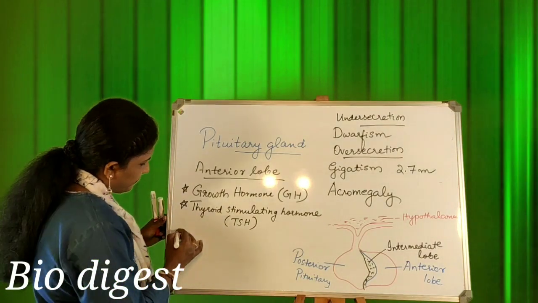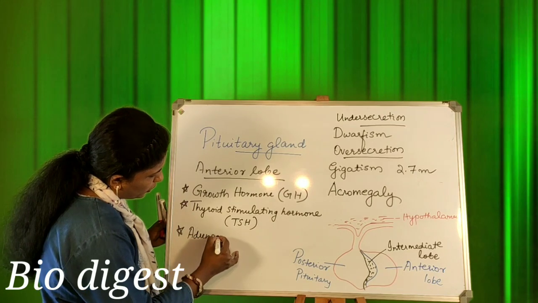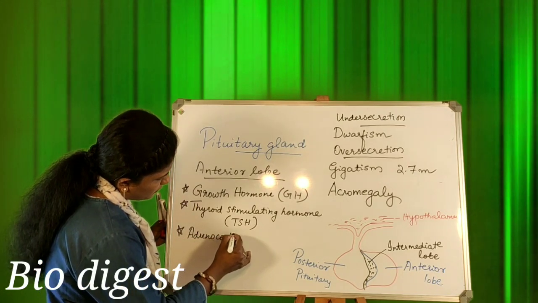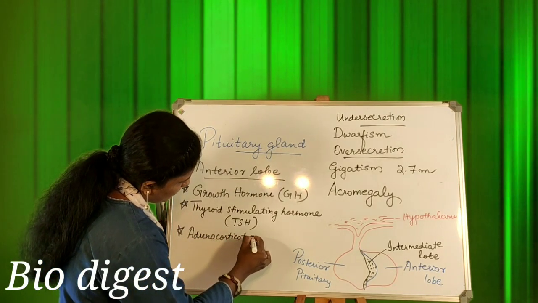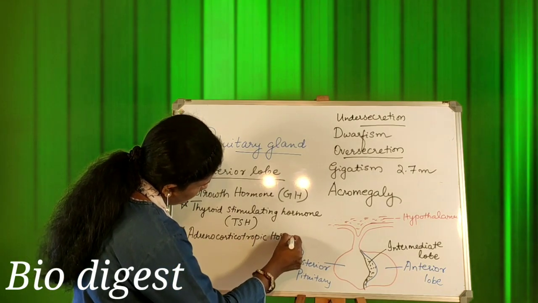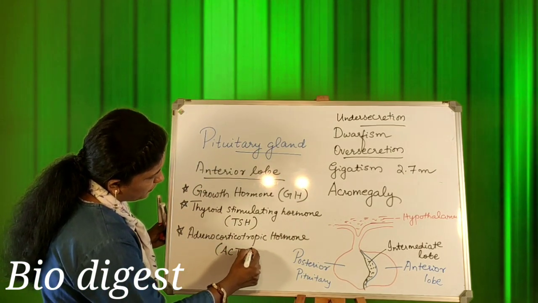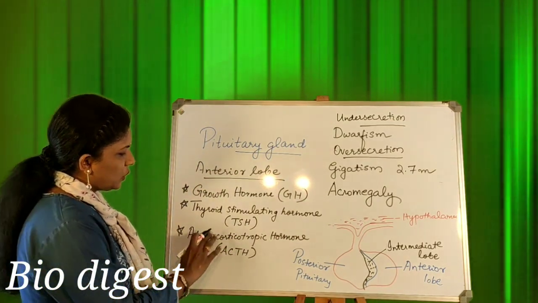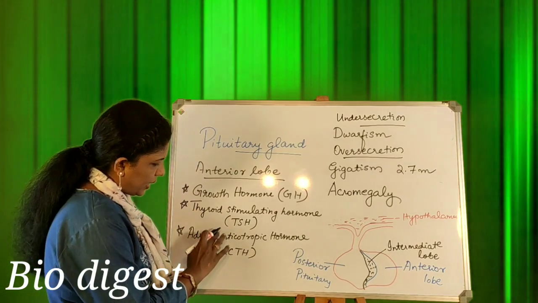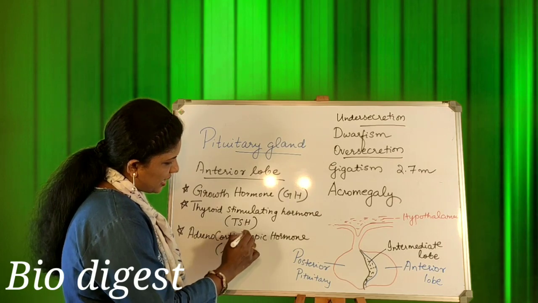Another is adrenocorticotropic hormone. The short form is ACTH. I am writing all this in capitals so that you also can understand.